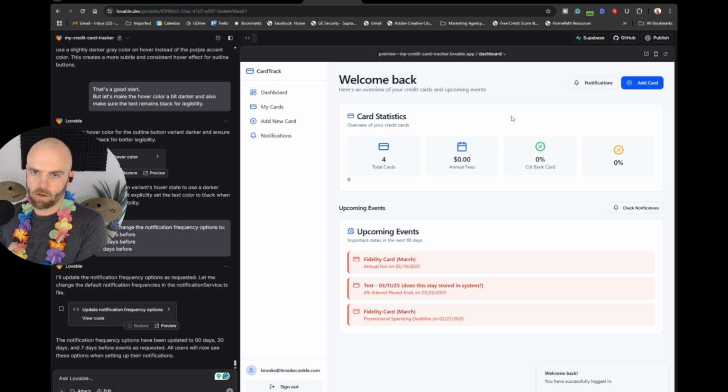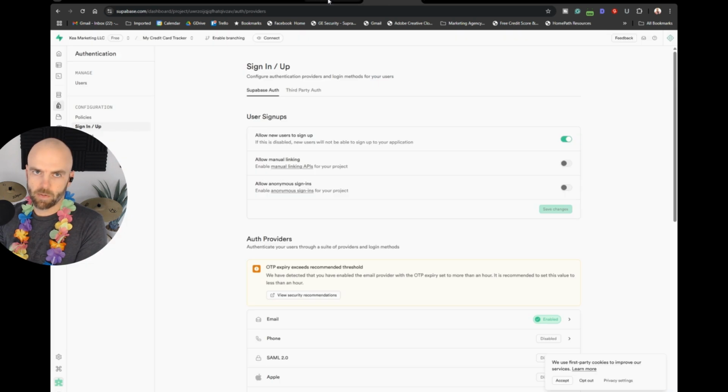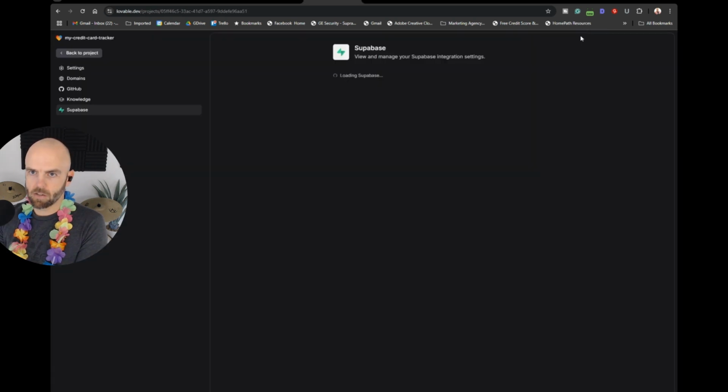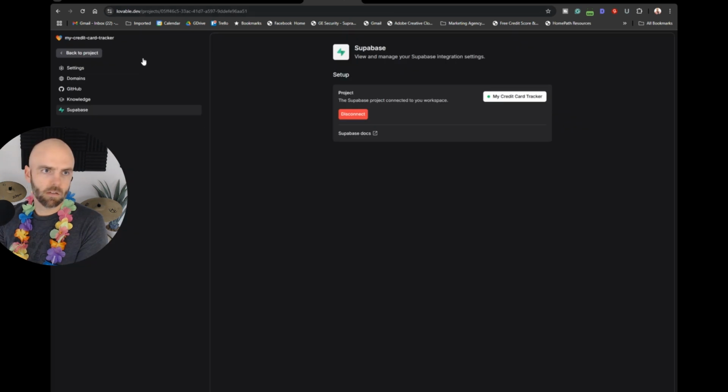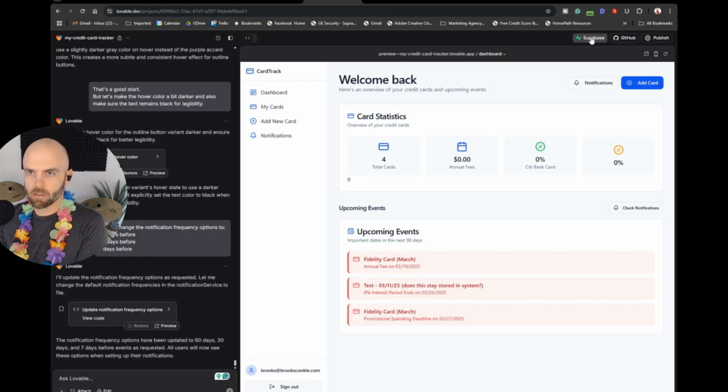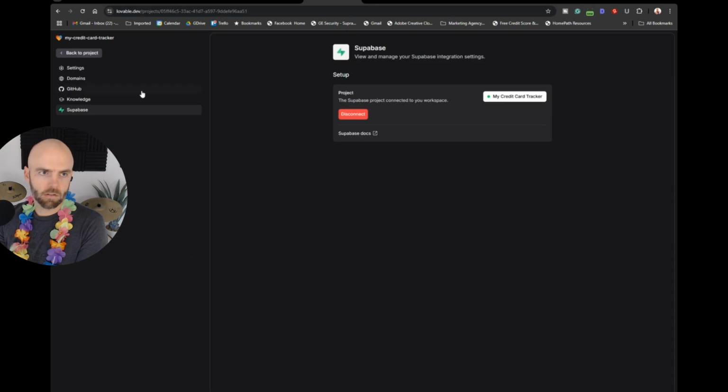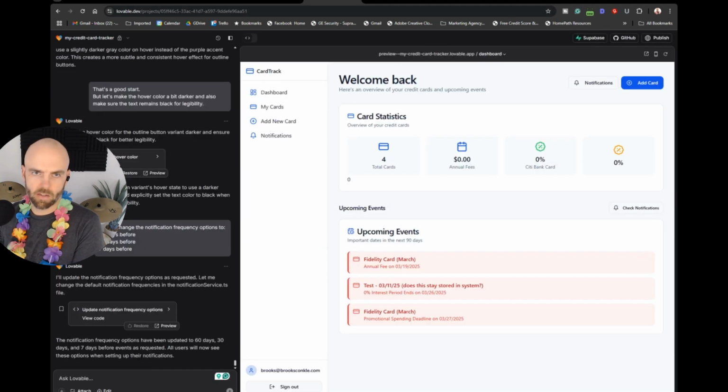So I'll log in. It's got my cards. It's got my data. This is all stored in Supabase because I'm attached to Supabase. Now, when I click this, you can see this is where you do it. Let's see. Back to project. Okay. I don't really know. I thought at some point you choose what project, but maybe it's the only one that I have, and so it's showing that it's connected.